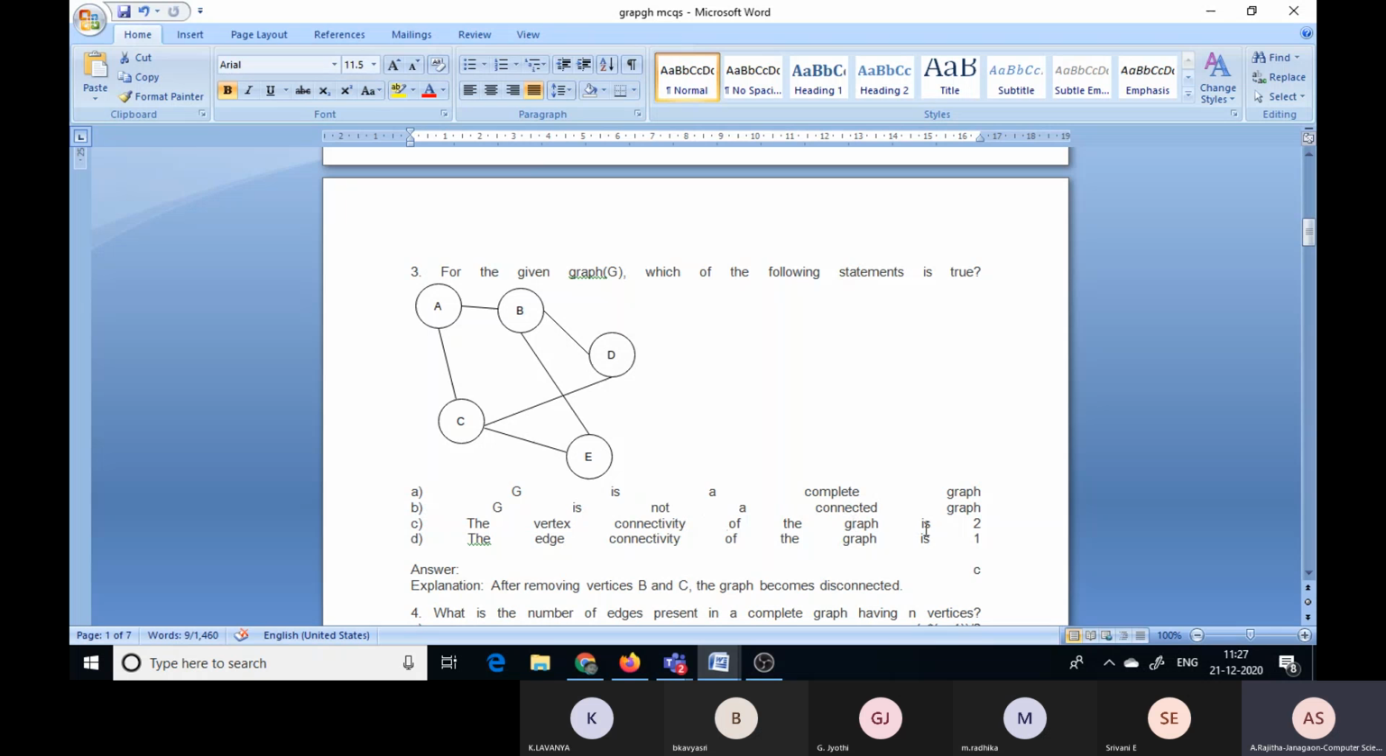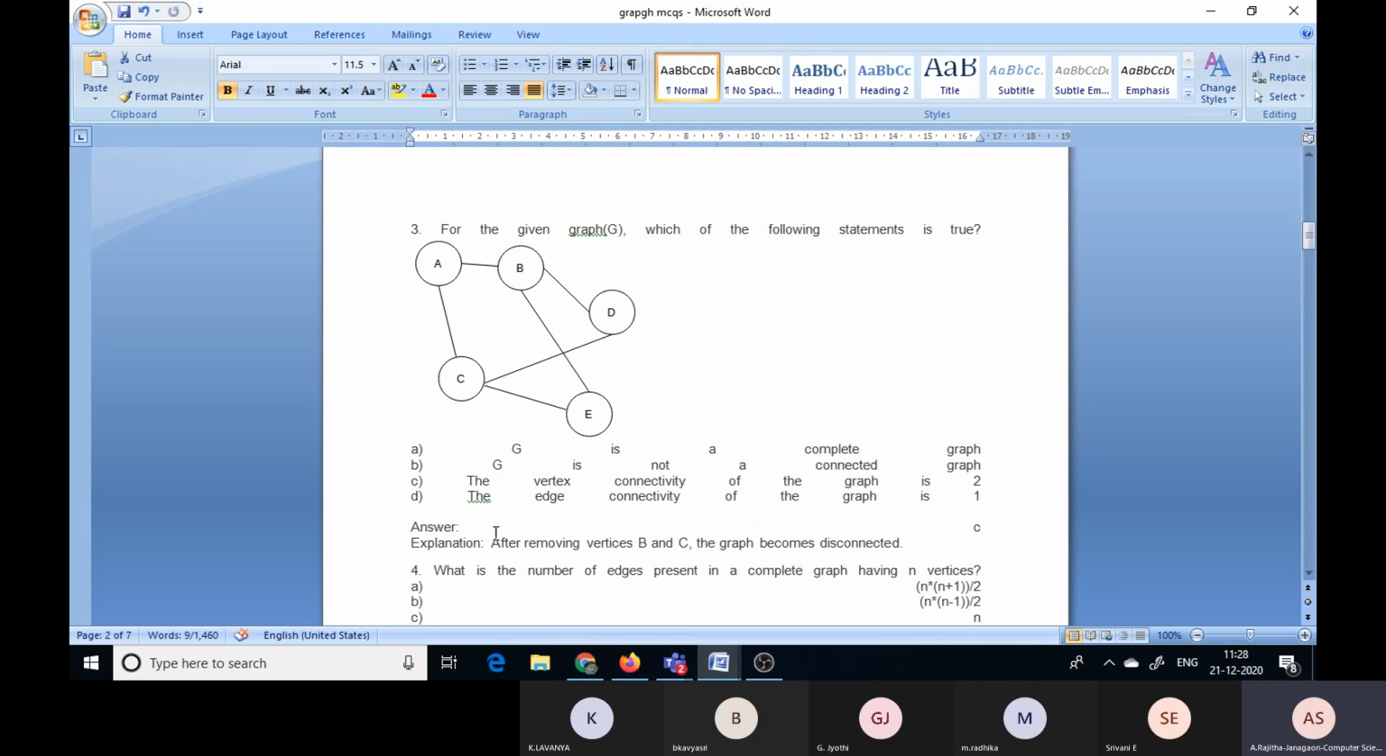The vertex connectivity of the graph is 2. Suppose you observe any vertex here: this is 2, here 2, here 2, here 2. Okay, now the edge connectivity of the graph is 1. Now see here, after removing the vertices B and C, the graph becomes disconnected. That means vertex connectivity and edge connectivity are nothing but applying cut vertices and cut edges. When a cut vertex or cut edge is applied, how many components are there in total? For example, you can remove here B and C.